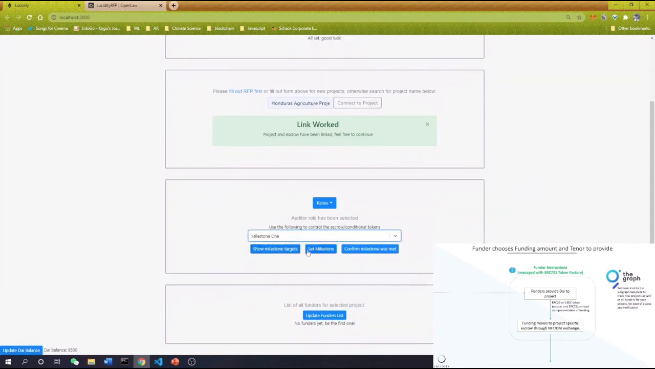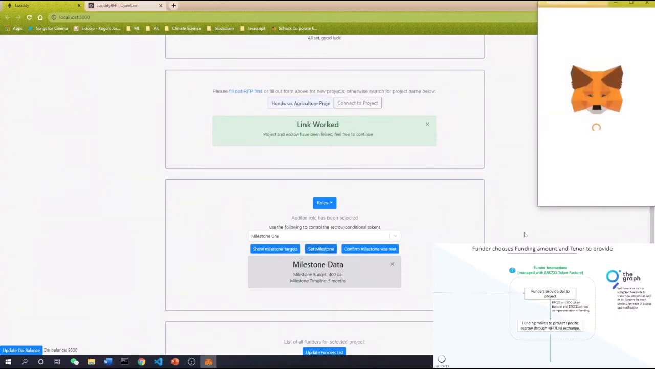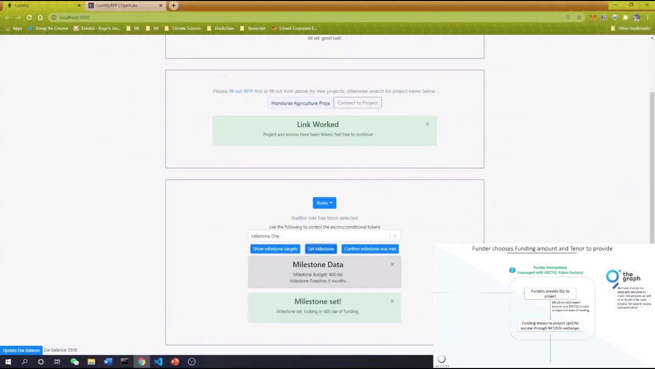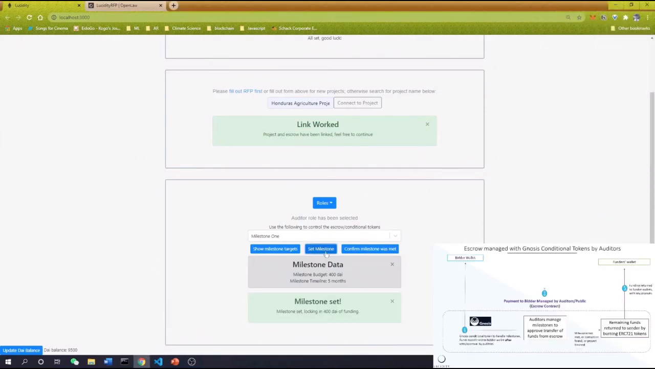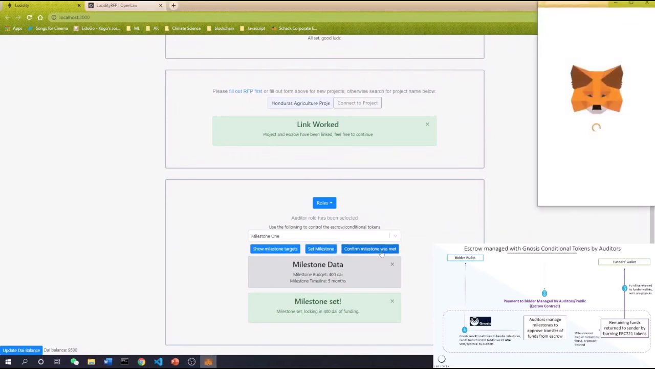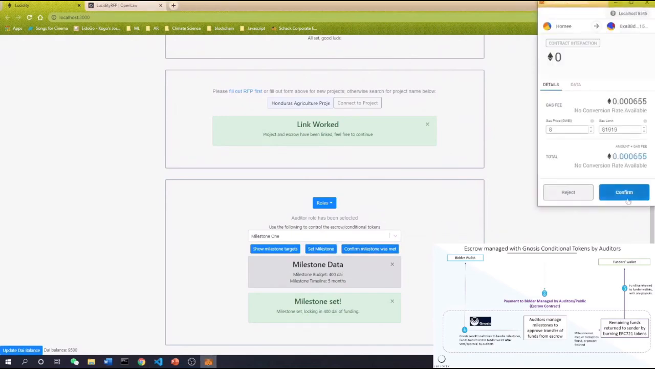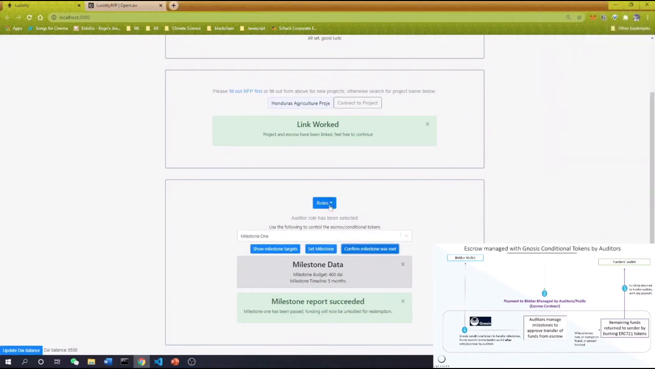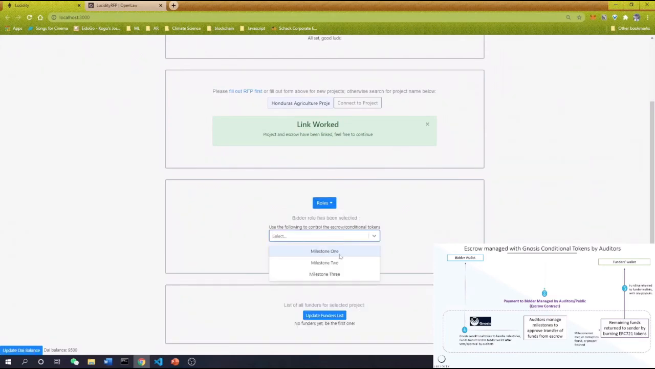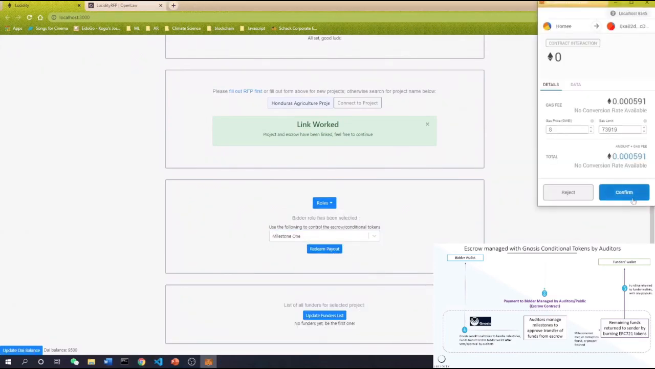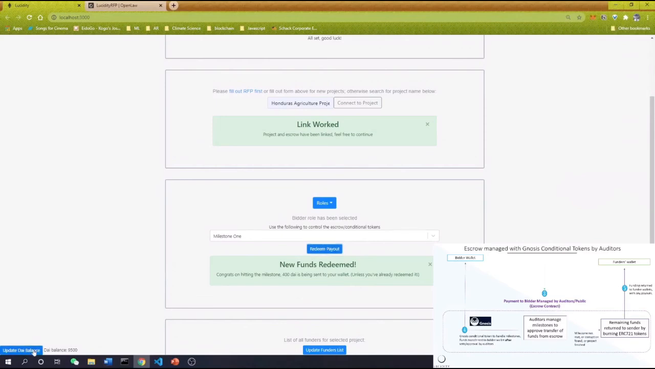So as an auditor, I can see what the targets are. And I can set a milestone using Gnosis conditional tokens. And once it goes into there, it's now managed in the escrow contract. All right. And if a milestone is met, I can confirm the milestone was met. And now as a bidder, I can redeem the payout from that milestone. And I can see my funds here.